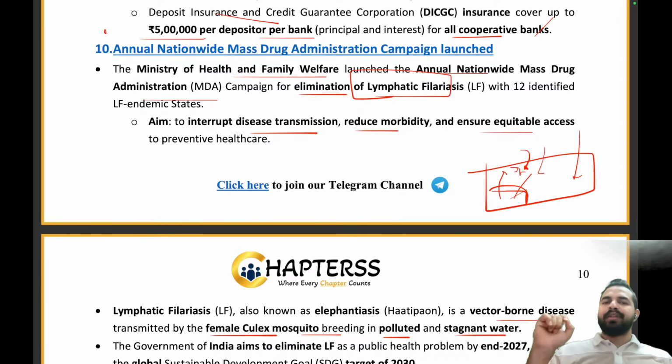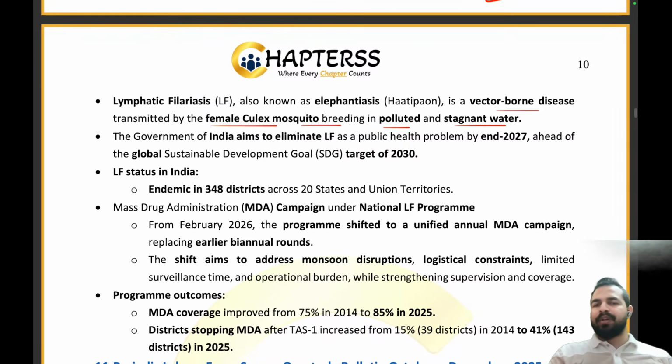So we want to ensure that we are interrupting the disease transmission, reducing the morbidity as well, and ensuring equitable access to preventive health care as a part of this. Clear, everyone? I hope that with this you will be able to relate to this article more and understand it more properly. Government of India aims to eliminate lymphatic filariasis as a public health problem by end 2027. Although the entire world has a target of eliminating lymphatic filariasis by 2030, India is aiming to eliminate it by 2027.